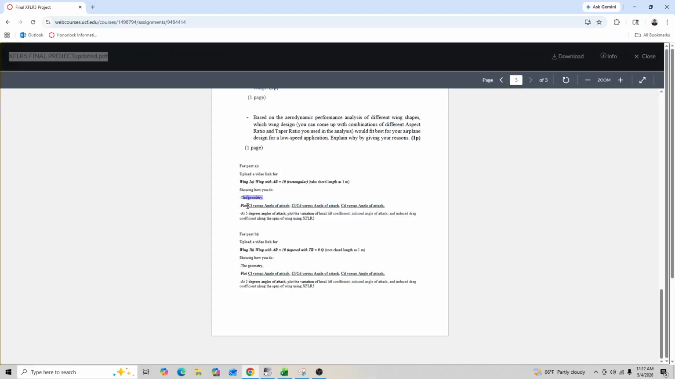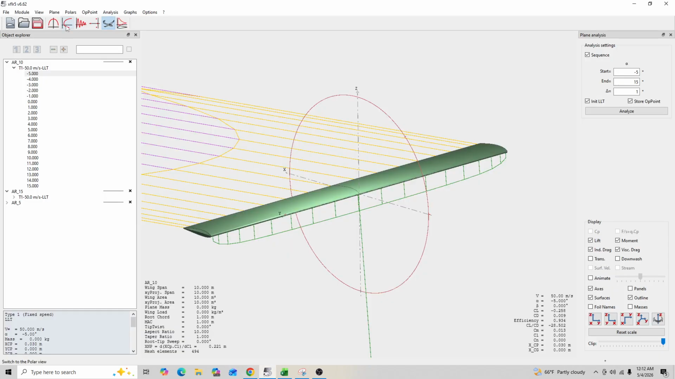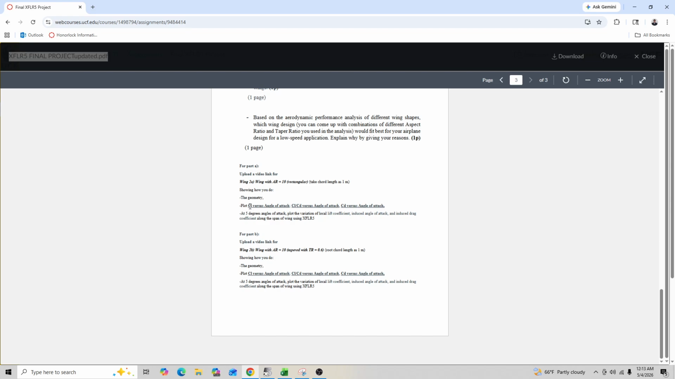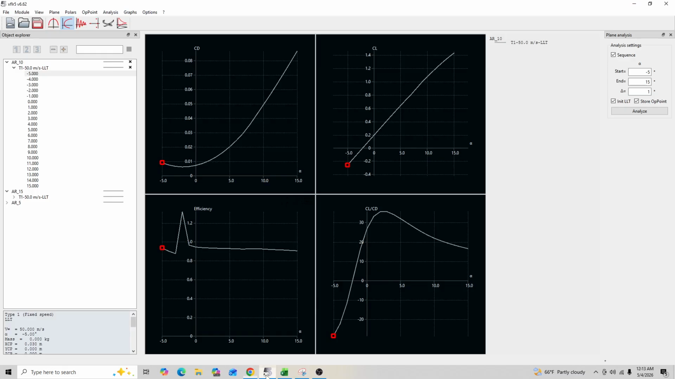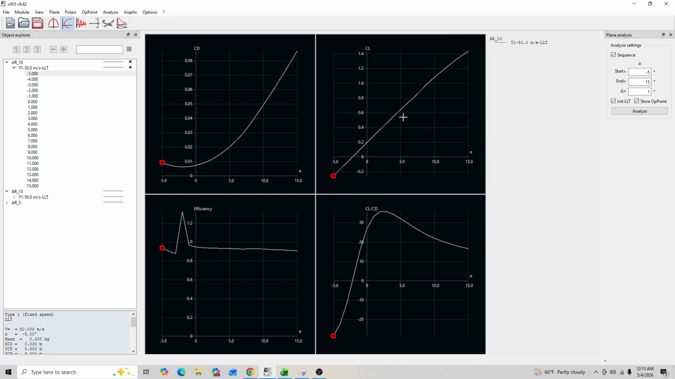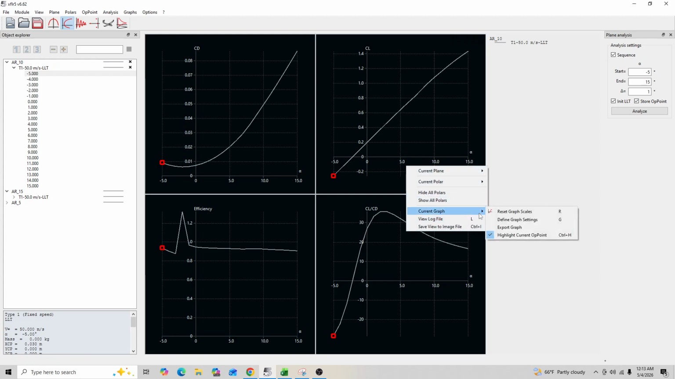Next, I believe, is to plot. Okay. So to go ahead and do that, we'll click this button right here to go to our plots. And we need the CL versus angle of attack. So for CL versus angle of attack, I already have a graph pre-made right here. In order to do so though, you would just right click on the graph, go to current graph. You can reset graphic scales just to kind of zoom in on the full graph so you get the full length there. And it kind of centers in.